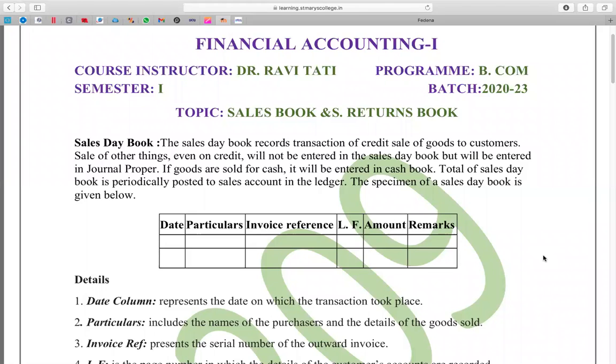Okay. Now the total of the sales day book or sales book, periodically at the end of the period, you just post them into sales account in the ledger. Ledger is a book consisting of so many accounts. In the ledger, in sales account, you will post the total of the sales book. Okay. Now the model or the specimen of the sales day book looks like this: date, particulars, invoice number, ledger folio, amount. Okay. Remarks column you can exclude. I think that's not necessary. Okay. You can just close with the amount.